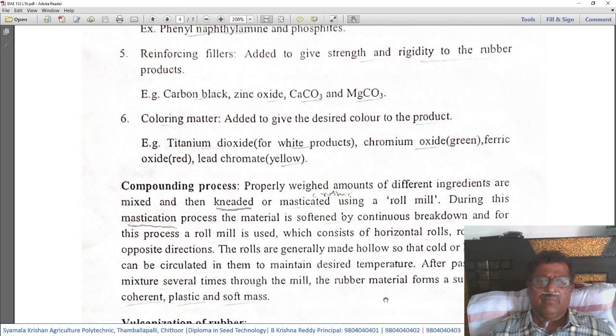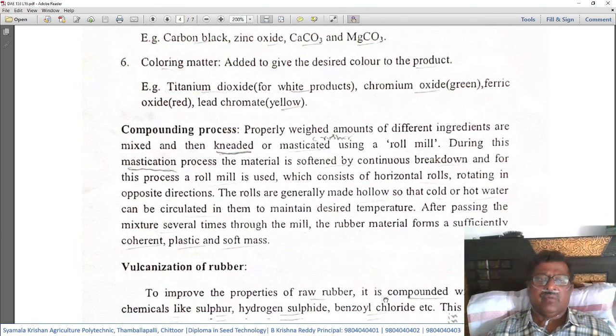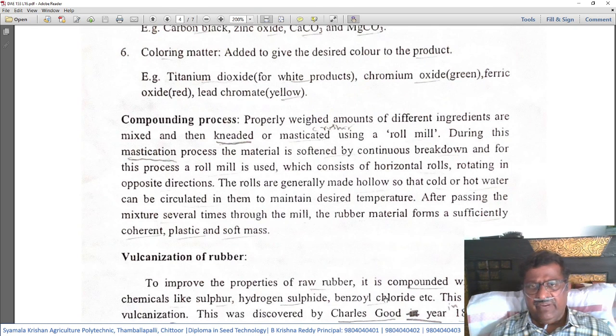Then the compounding process. What is the compounding process? Properly weighed amounts of different ingredients are mixed and then kneaded or masticated using a roll mill. We already mentioned the various substances to be added to the raw rubber to get the desired product or desired color with desired characteristics.